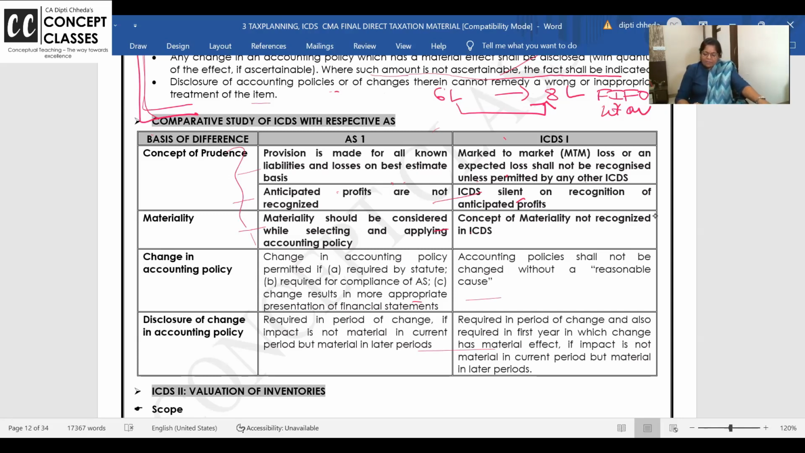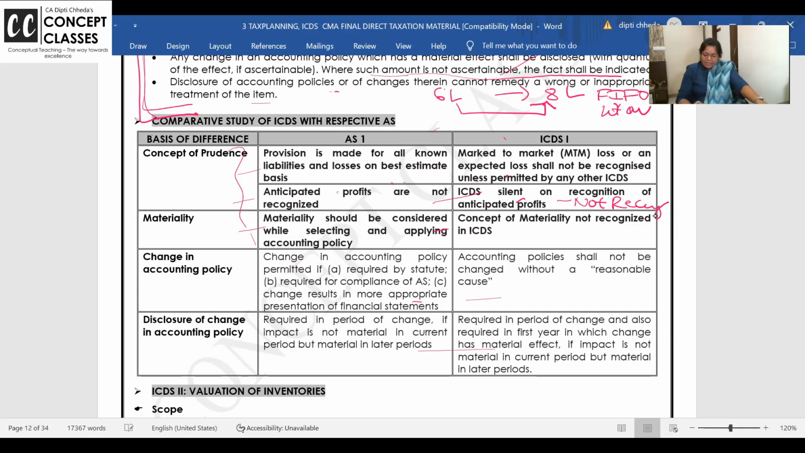In the same way, anticipated profits are not recognized. Everyone knows anticipated losses are recognized under prudence, but gains are not; gains are recognized when they come. ICDS is silent on the treatment of anticipated gain, but you should also write down here: not recognized. Don't recognize future gains.